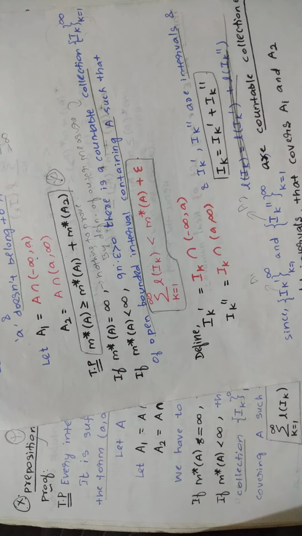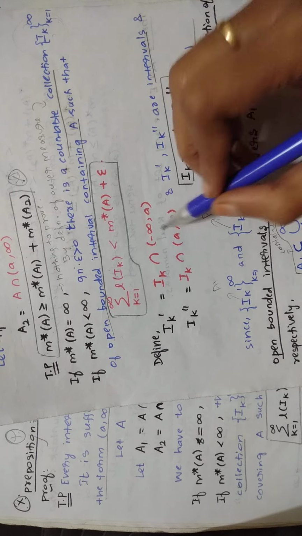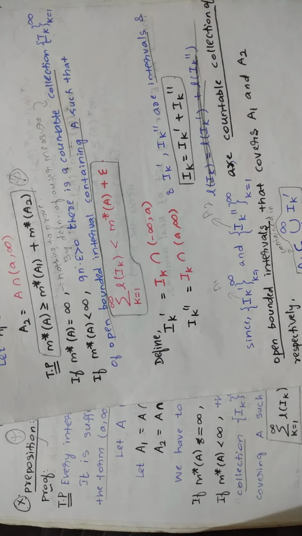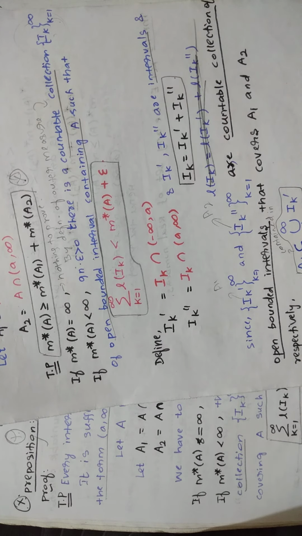This is from the definition of outer measure. Now you are defining another two things, that is Ik' and Ik''. Ik' means the intersection of Ik and the open interval (−∞, a). Ik'' means the intersection of Ik and the open interval (a, ∞). That is how you are defining.